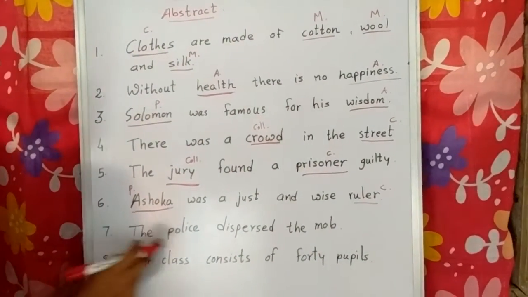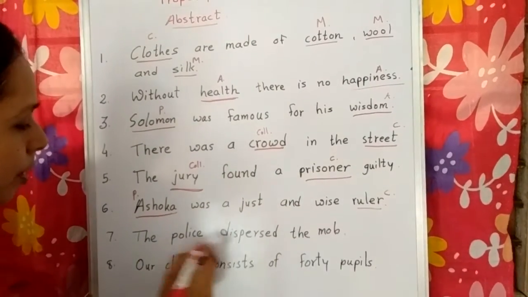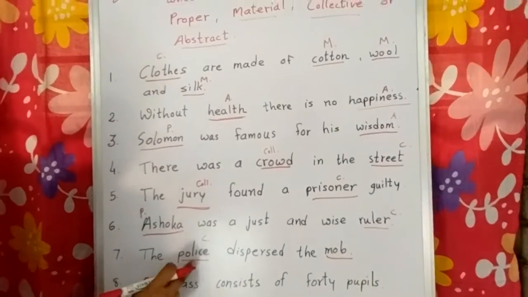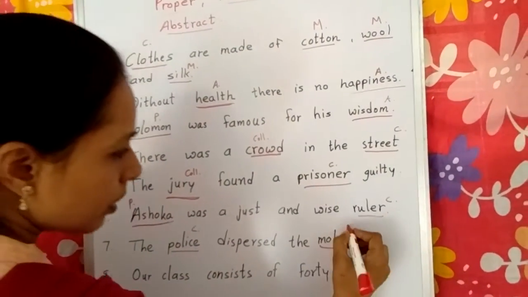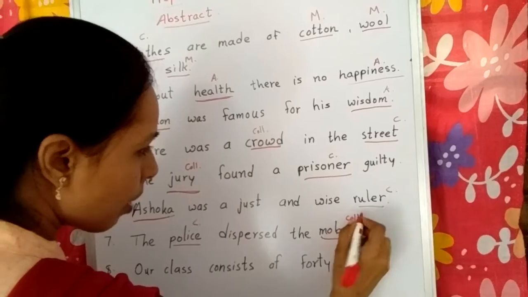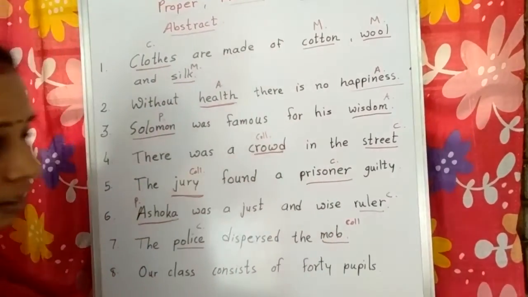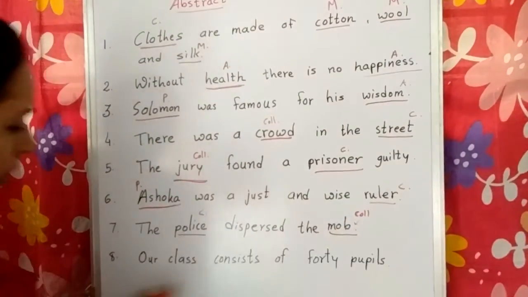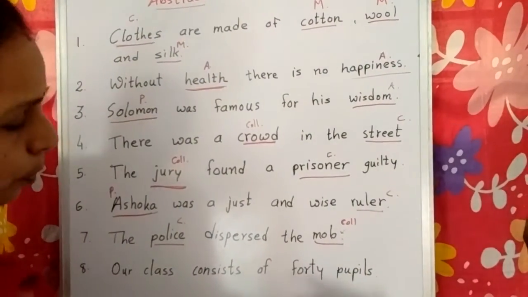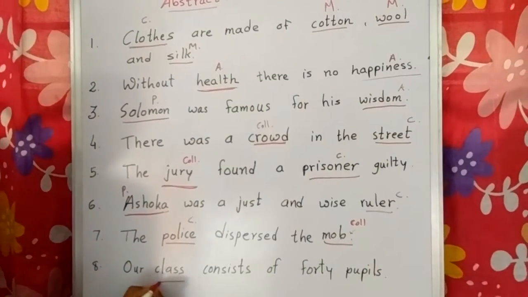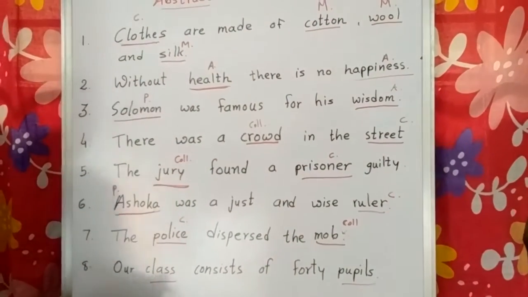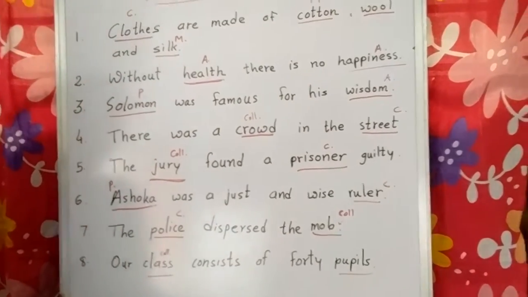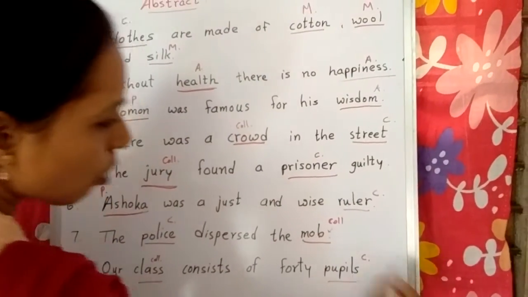Seventh number: The police dispersed the mob. Here police and mob, there are two nouns. Police is commonly used for people, right? It's a common noun, and mob is a collective noun, the group of a gang, right? So mob is a collective noun. Now: Our class consists of 40 pupils. Here there are two nouns, class and pupil. Class is a collective noun and pupil is a common noun.